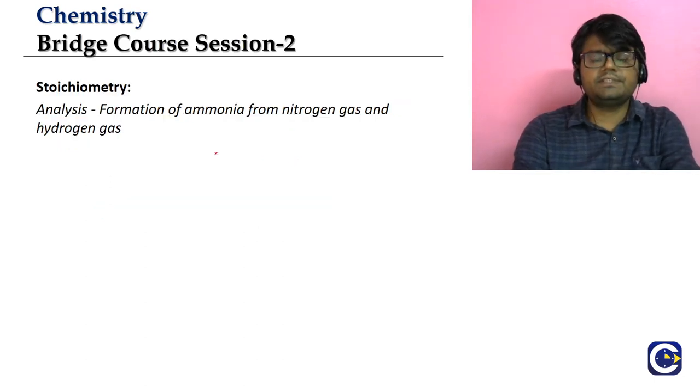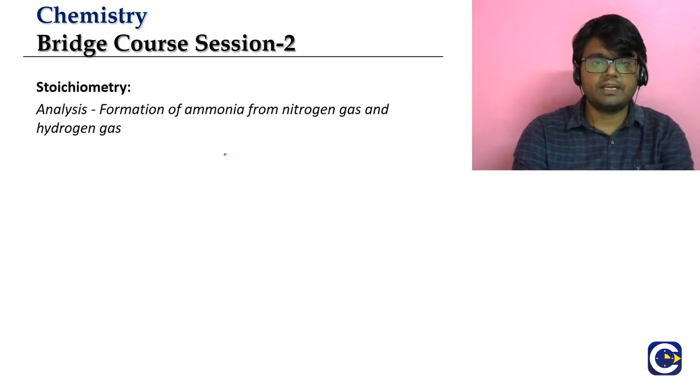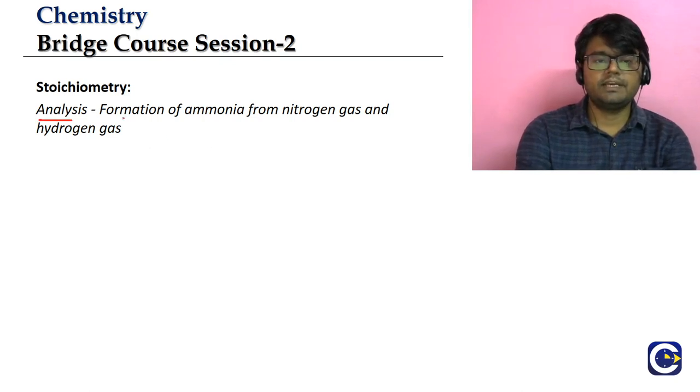We will start with one example. We'll take a reaction and try to analyze how it can be looked at from the stoichiometric analysis point of view. For that we are taking one very popular equation, the formation of ammonia from nitrogen gas and hydrogen gas.